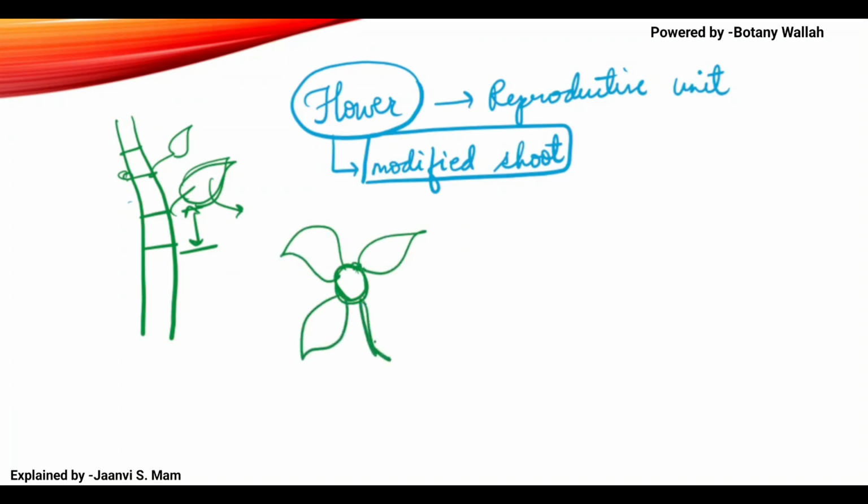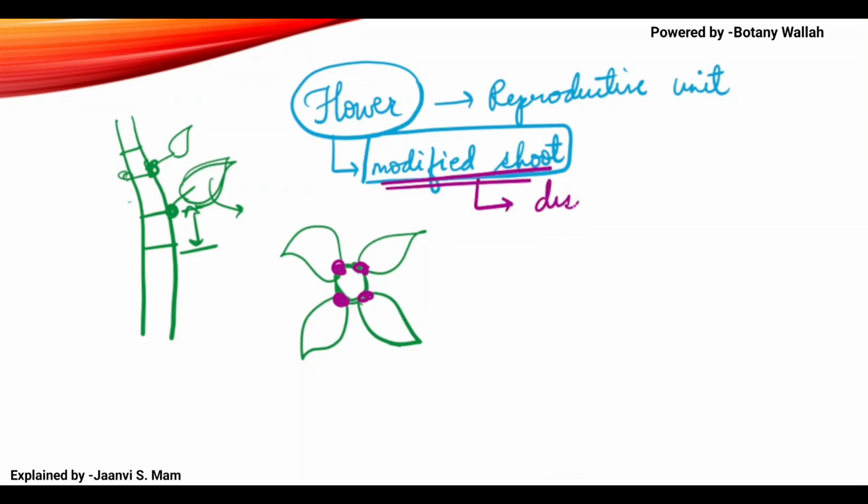The leaves of the flower are known as petals, and petals are very close to each other. If you can see the nodes, this is one node, this is second node.